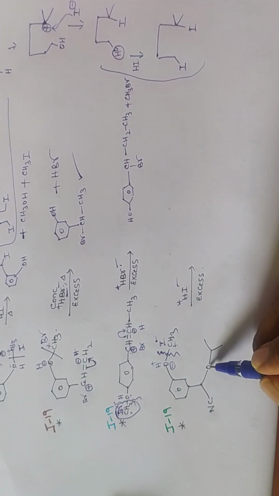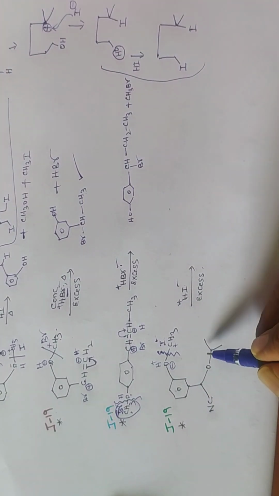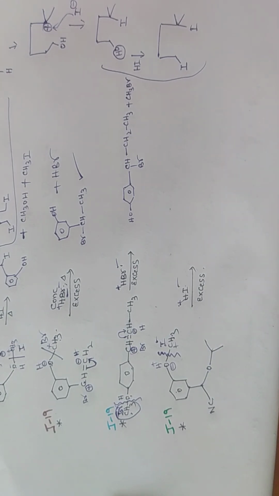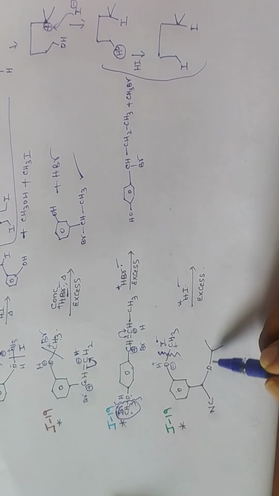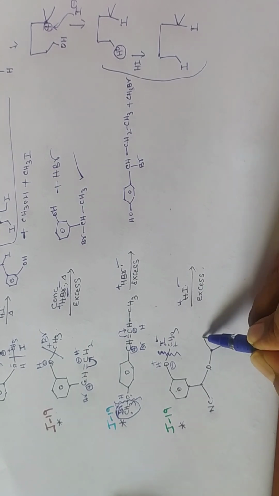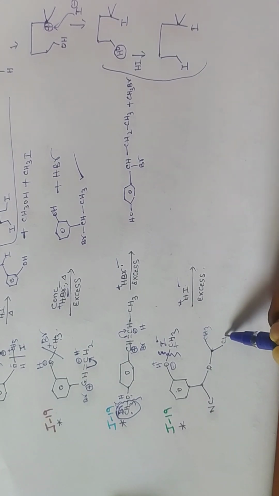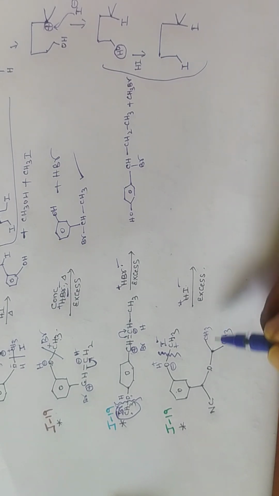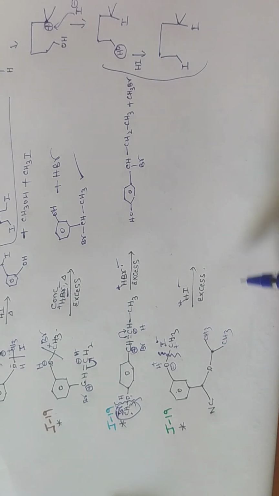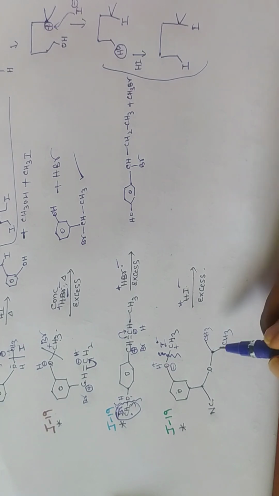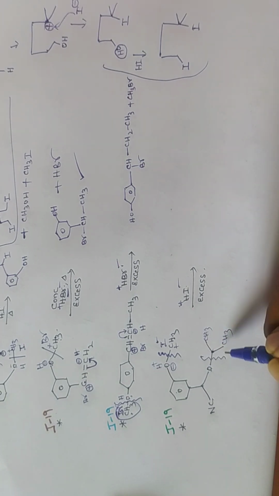Next, so now this is alkyl ether. Next here, this oxygen is connected with what? A 2 degree carbon. This is methyl group. This is 2 degree carbon. So therefore here it follows SN1 mechanism. SN1 mechanism is formation of carbocation. So now this bond is broken.